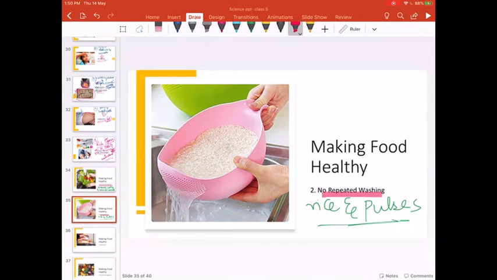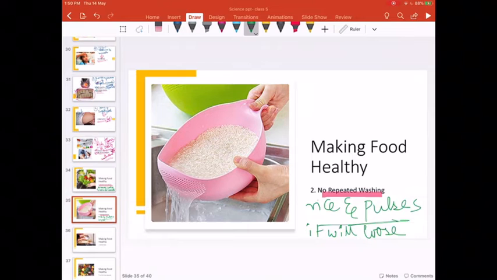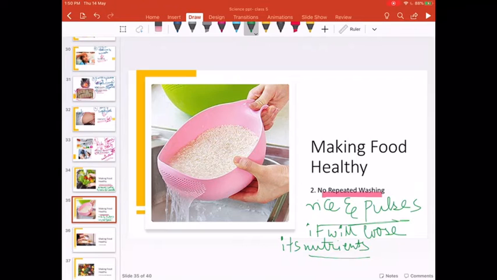If we repeatedly wash it, what will happen? It will lose what? It will lose its nutrients. The nutritional value of rice and pulses will vanish. So eating rice and pulses then is equal to eating nothing. Your stomach would be full, but your health will not become good.